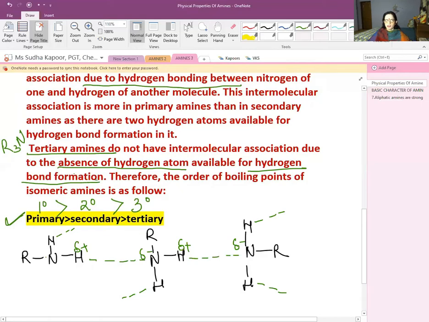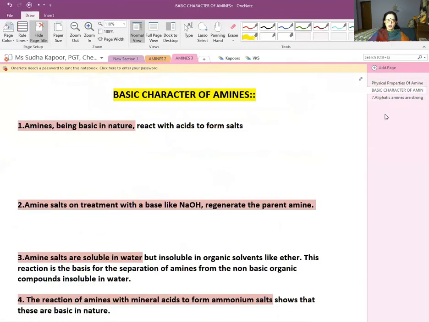Coming to, after the physical property, the another term that we have to deal is the basic character of amines. Although the basic character of amine is a part of the chemical reaction, but this is very important when we are going with the various reasoning part. All various questions are of one marker reasoning. The first is amines being basic in nature. First, why amines are basic in nature?